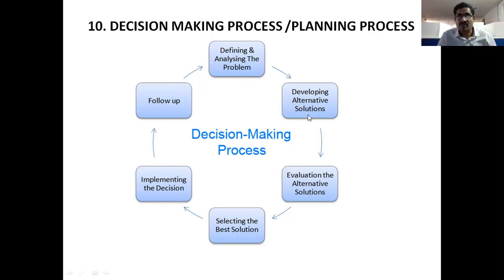So here the solutions may be: if the price is reduced, then automatically sales will increase. So the problem is solved by using one of the alternatives. Another alternative may be to change the design of our product. Then automatically sales will be high, and our problem will be solved.